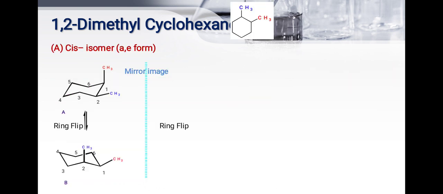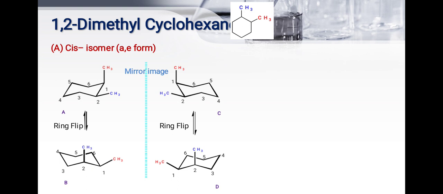See here 1,2 dimethyl cyclohexane, that means at the position of 1 and 2 methyl groups are there. This is the cis isomer. When you consider the 1-2 position, cis is the axial equatorial form or equatorial axial form. See here, axial and equatorial. When the ring gets flipped, at that time axial group goes to equatorial and equatorial goes to axial.